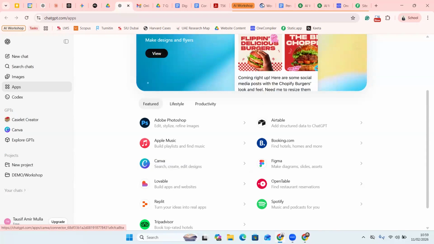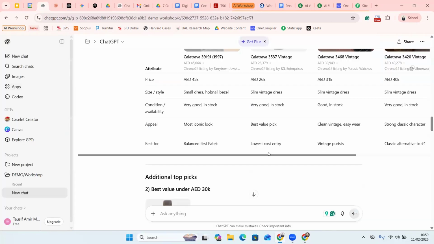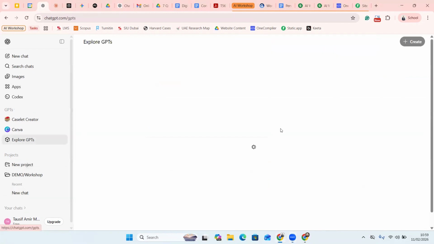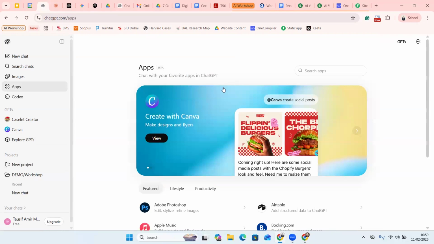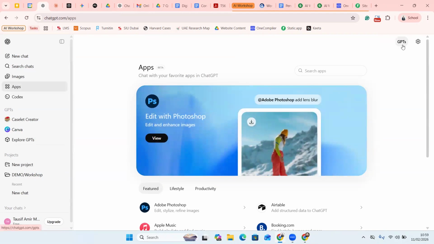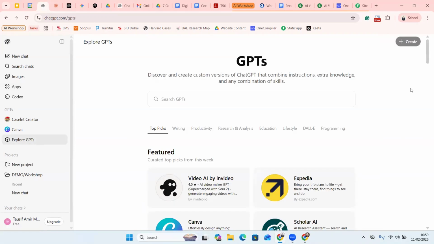Now, let me see what's the second point that I have on my list. Yeah, so explore GPTs. Then another thing that you can use ChatGPT for, and this goes out for all the academicians. If you are someone who uses case studies in your classroom, this will be beneficial for you. There's an option on the left hand side. When I click on apps, you can see I get this option called GPTs on the top right corner of my web page. Right. So I click on this GPTs.